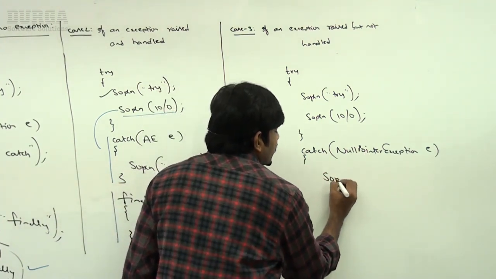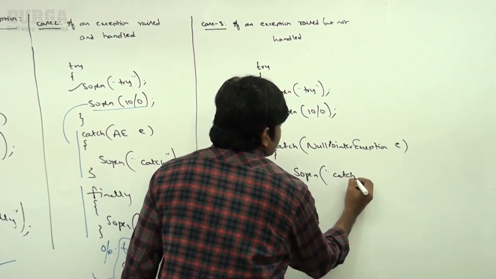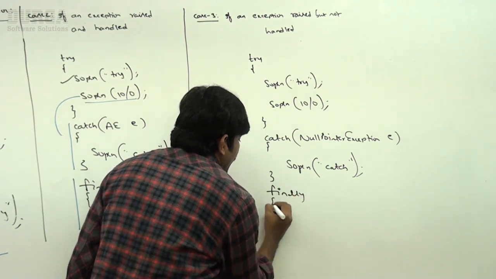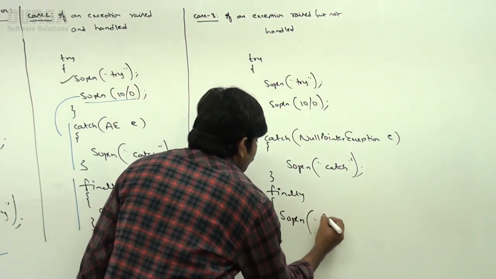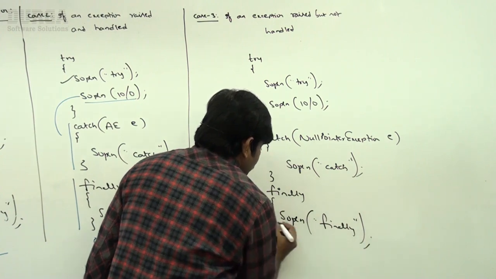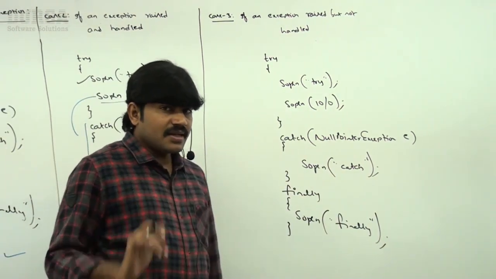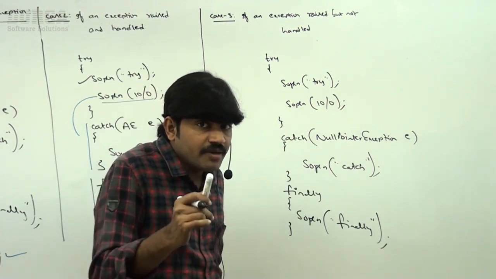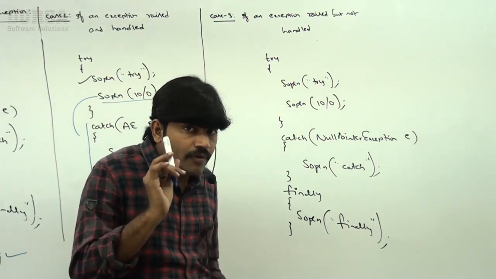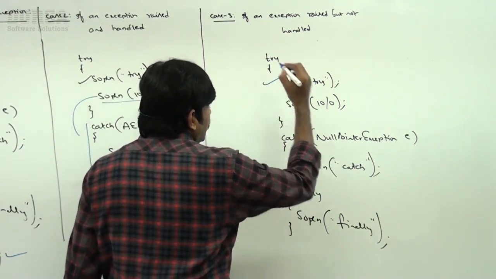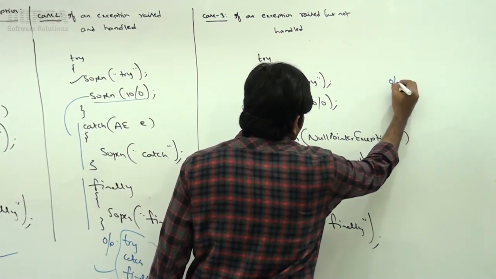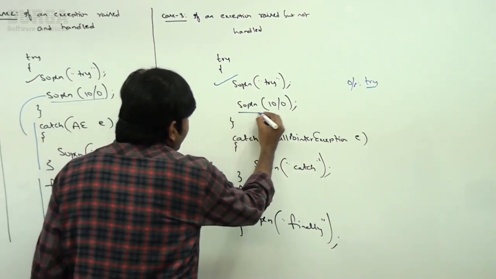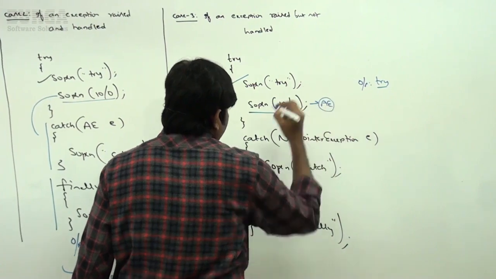Now System.out.println catch block, and then I'm taking finally, and then System.out.println finally block. That's it. Take very special care about this. This example is very important compared with the last two. You should be aware of the flow. Now observe, SOP of try. What is the output we will get? First try will be printed. Now whenever we execute this, an arithmetic exception is raised.